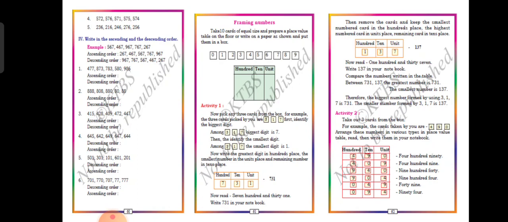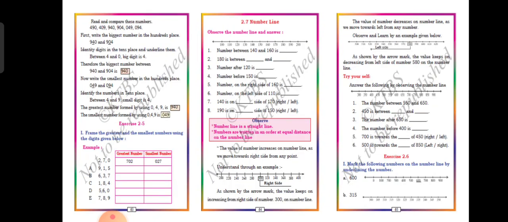Is that clear? In 2.7, see here what they have given. They have asked you about skipping numbers. A number line is a straight line. Numbers are written in order at equal distance on the number line. So the value of the number increases on the number line as we move towards the right side from the point.